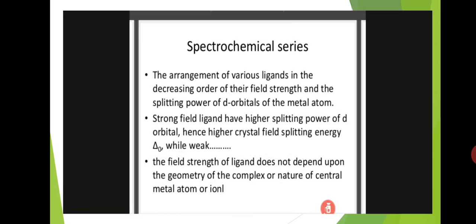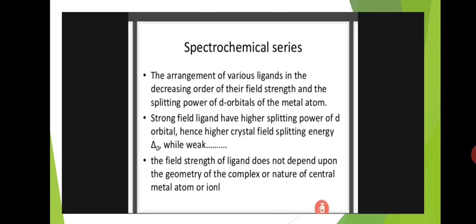The field strength of a ligand does not depend upon the geometry of the complex or the nature of the central metal atom or ion.